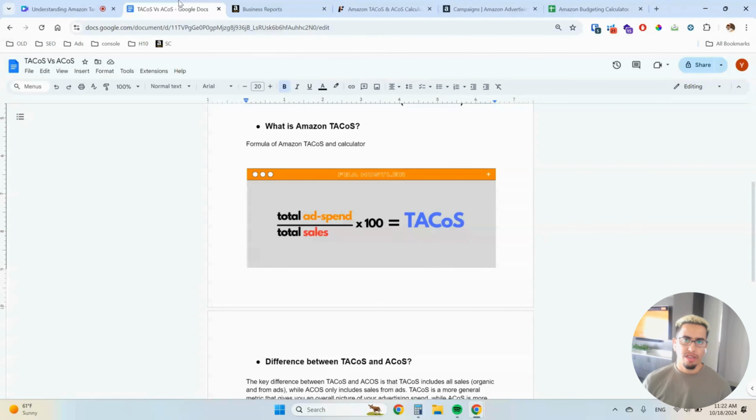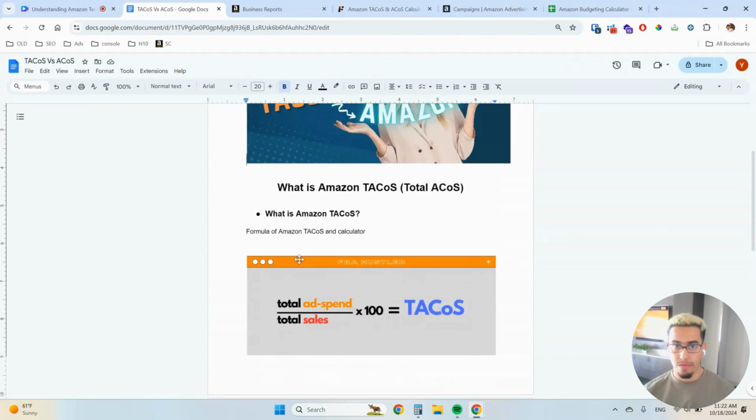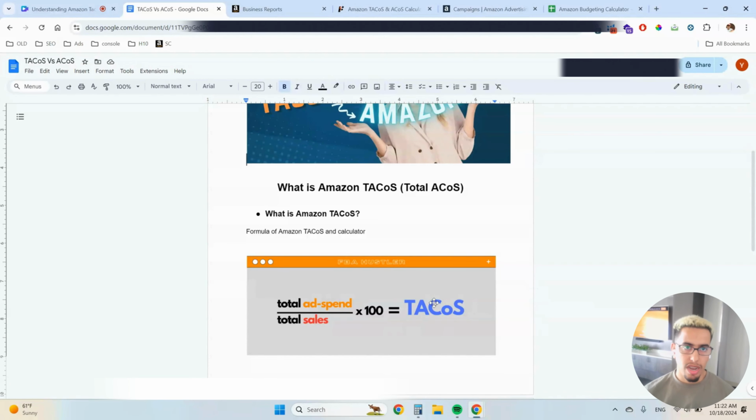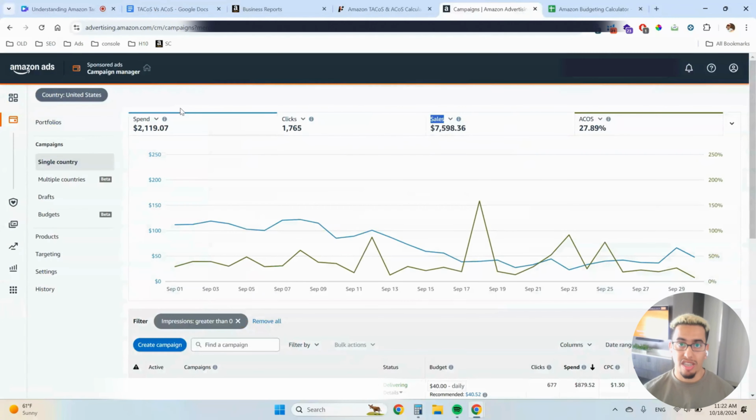Guys, so we'll start by answering the question, what is Amazon TACoS versus ACoS? And like I said in the intro, it's actually the organic revenue. But if you want to calculate your Amazon TACoS, you'll pretty much use the formula of take your total spend and divide it by total sales and then multiply that by 100. That's TACoS. Whereas ACoS, you'll just take your advertising spend and you divide it by your advertising sales, and that's your ACoS.